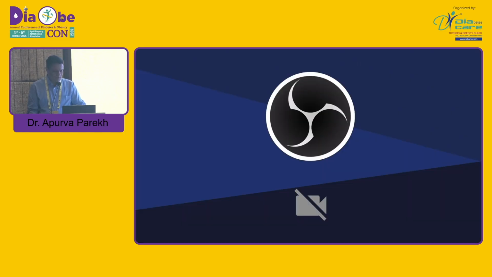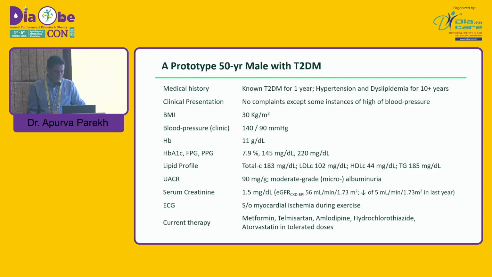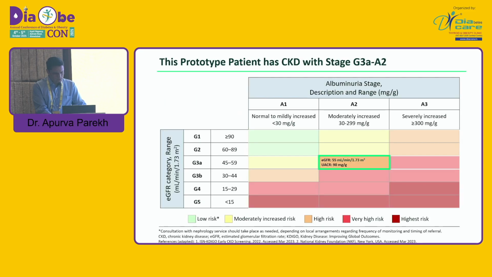Creatinine 1.5, GFR is 56. ECG is also showing myocardial ischemic changes. He is currently on metformin plus antihypertensives telmisartan, amlodipine, hydrochlorothiazide, and atorvastatin in tolerated doses. So this typical patient is in our CKD group G3A2. So it is a moderate risk for progression of CKD and cardiovascular complications.